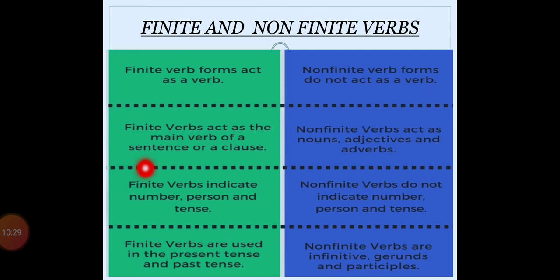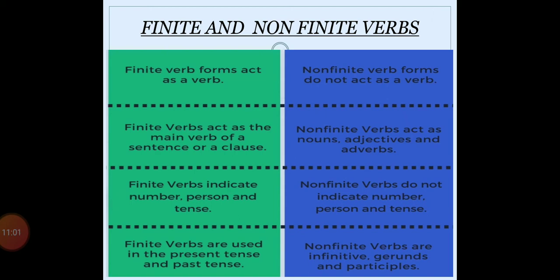Secondly, finite verbs act as the main verb of the sentence. Right? Means Raju plays cricket every day. In this sentence, plays is the main verb of the sentence. Whereas in the baby wants to play, to play is not the main verb of the sentence. Actually, it acts as a noun, adjective or adverb. Clear?